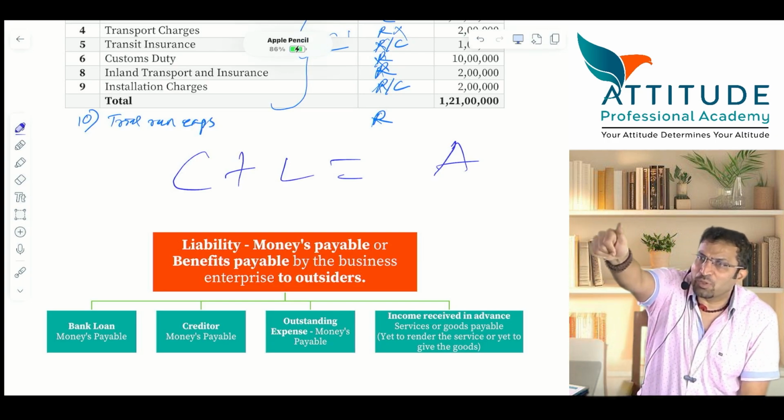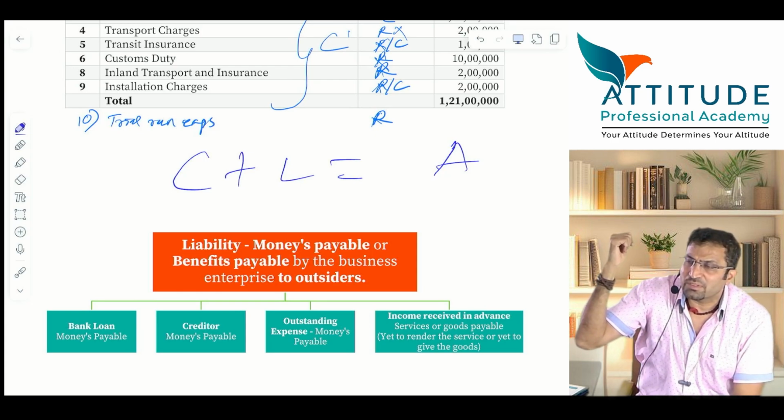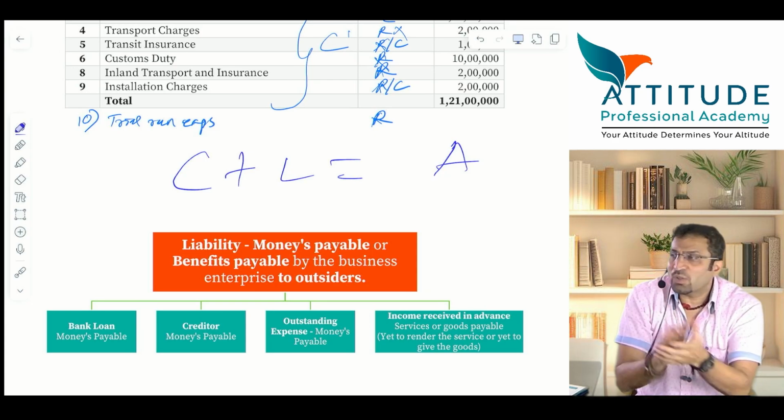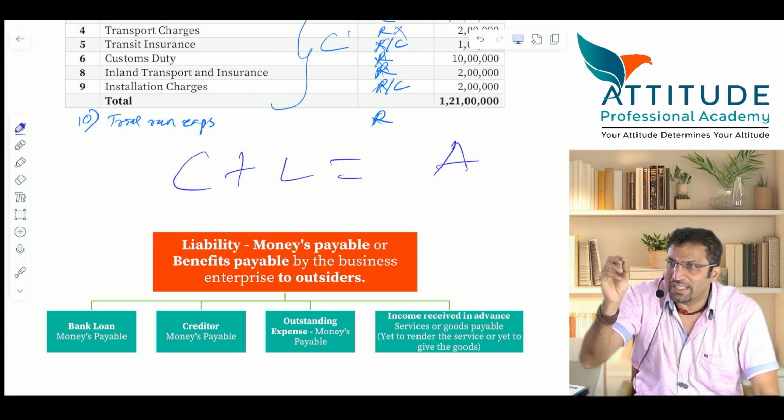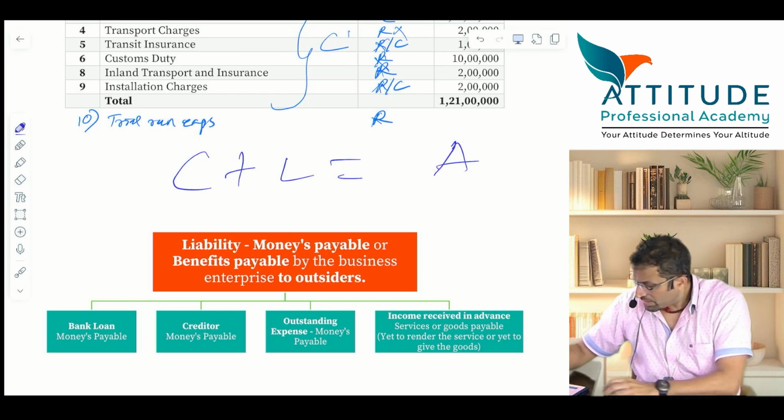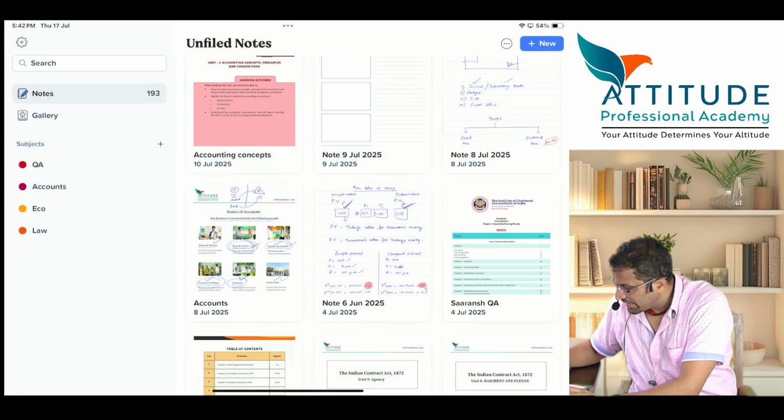I hope all of you are able to understand the logic here. Accounting equation is important. Now, I'll just take 2 minutes. Just 2 minutes. Have a look at it. This is interesting and important.